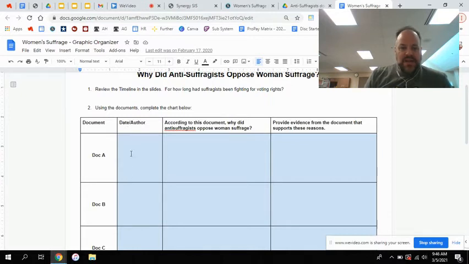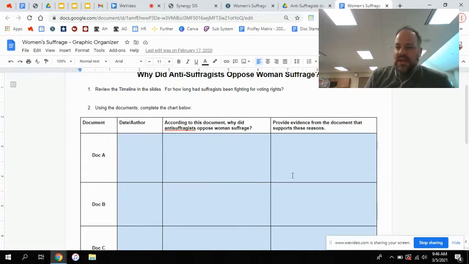So we're going to put down the date and author for each document. That's kind of the sourcing material. And then 2 questions. A: According to this document, why did anti-suffragists oppose suffrage or voting rights for women? And then B says provide evidence from the document that supports those reasons. So this column here, the middle column, should be your words. So you're going to paraphrase and tell me what you get from that document, okay?